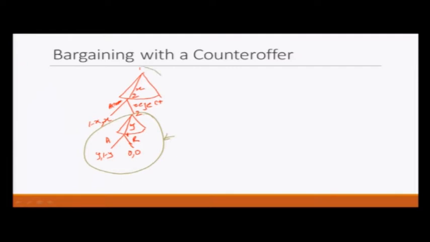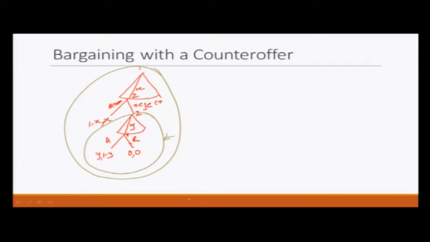So, now let us focus on the whole game. What happens in the whole game? Player 1 makes an offer of x. If it is less than 1, then what happens? Player 2 knows that by rejecting he will get to keep the whole pie for himself. So, player 2 would reject.